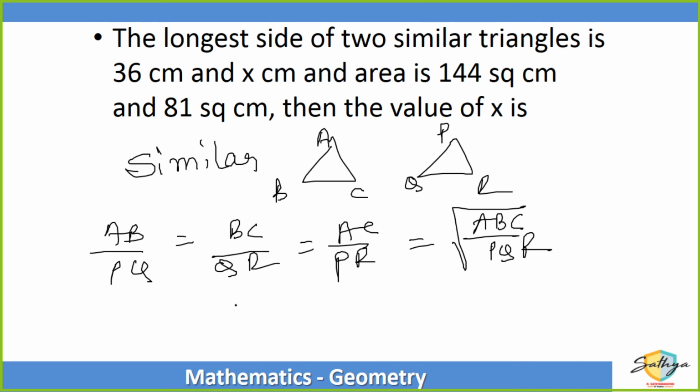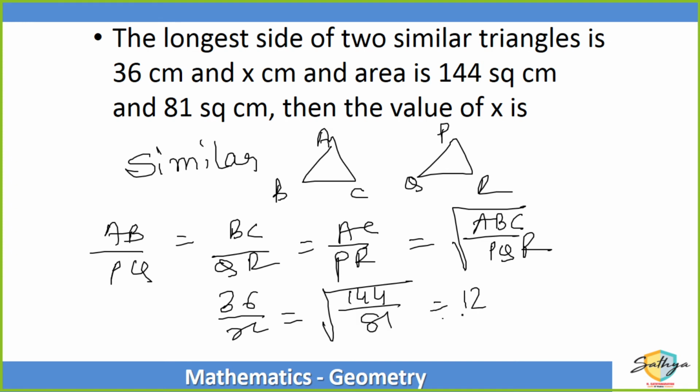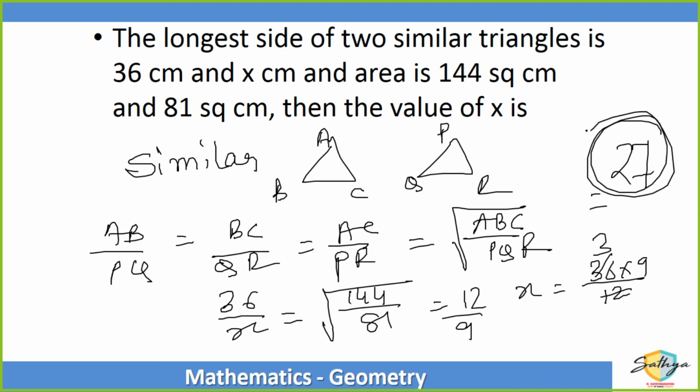So that means 36 upon x will be equal to the square root of 144 upon 81, which is 12 upon 9. So x will be equal to 36 into 9 upon 12, which is equal to 27. My answer is 27. So hum formula of area of triangle: half base into height.